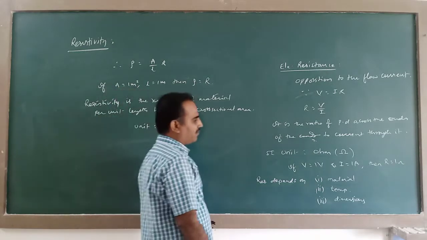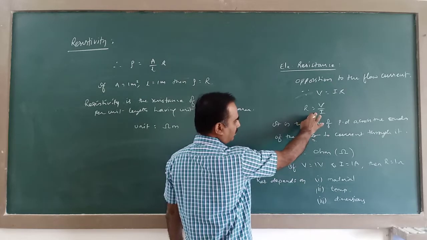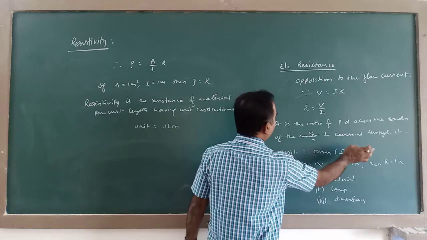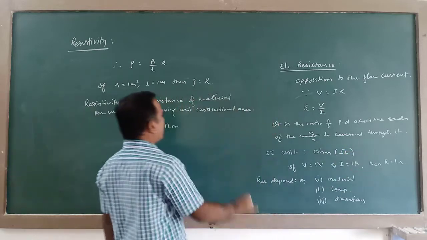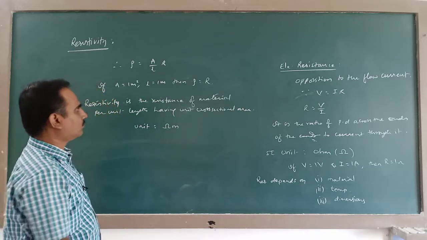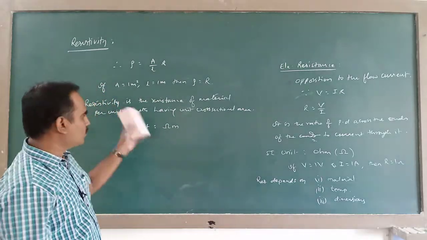Here you write the dimensional formula for resistance. I have given the expression, I have given the unit. You write the dimensional formula for electrical resistance, and also you write the dimensional formula for this resistivity. You do these two things.